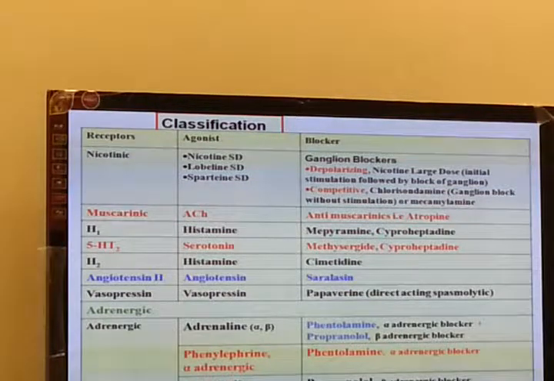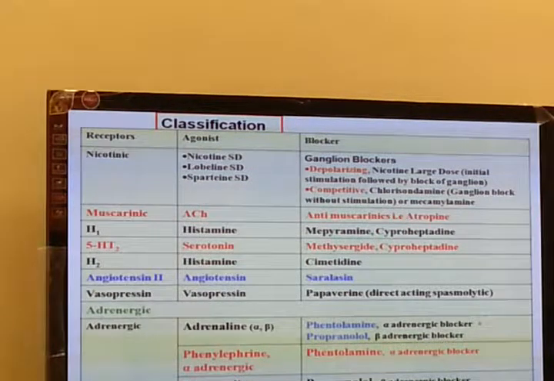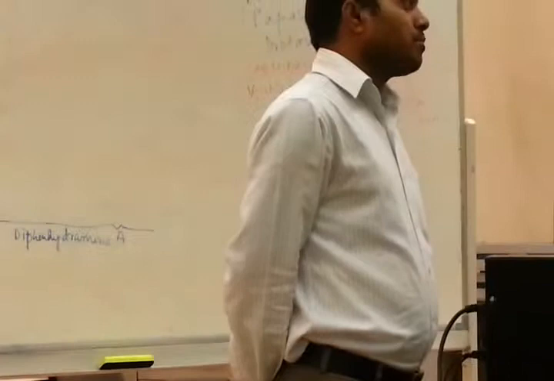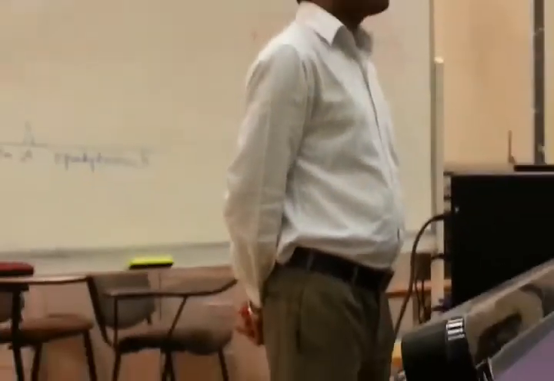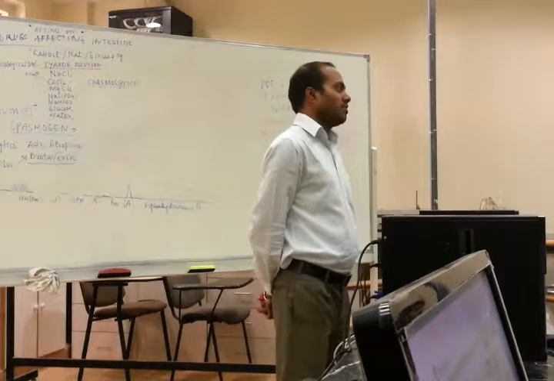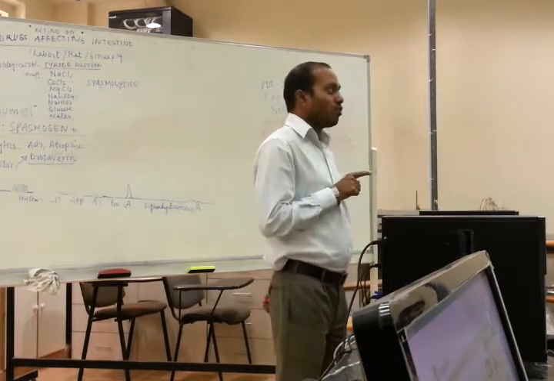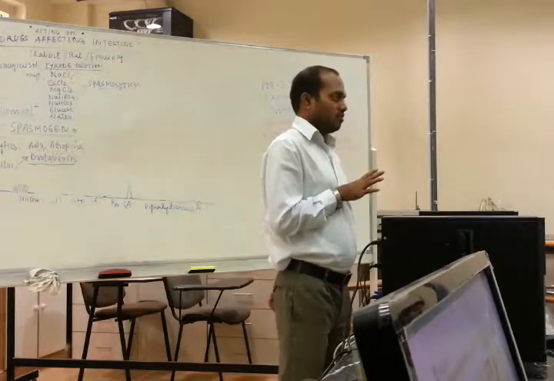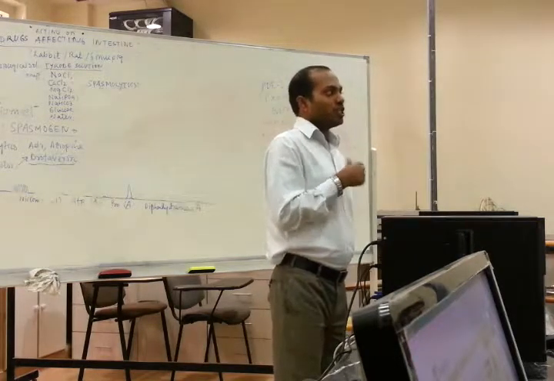How? Tell me how, not why. Nicotine in low dose is a stimulant at the nicotinic receptor. Nicotine in high dose is an antagonist at the nicotinic receptor. In small dose a stimulant, in high dose a depressant.